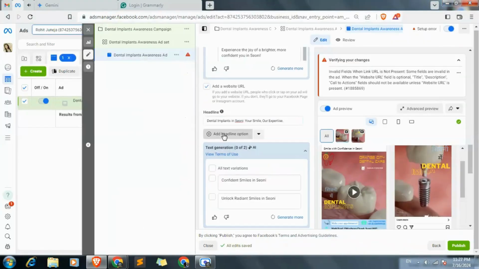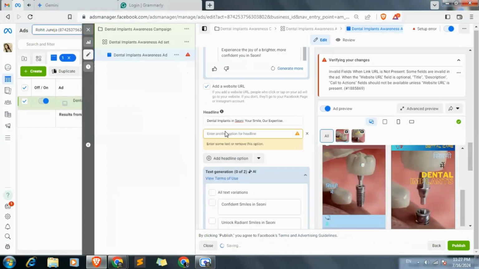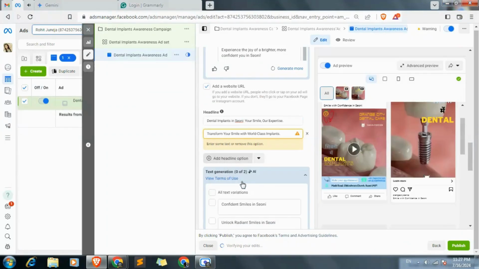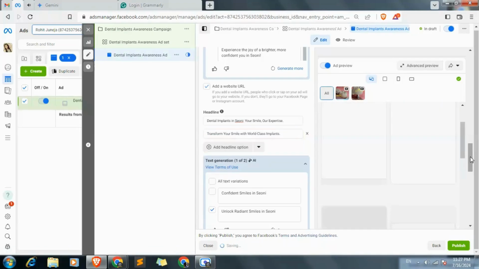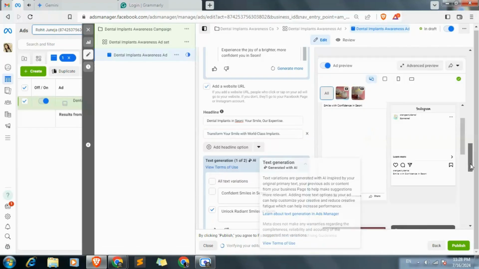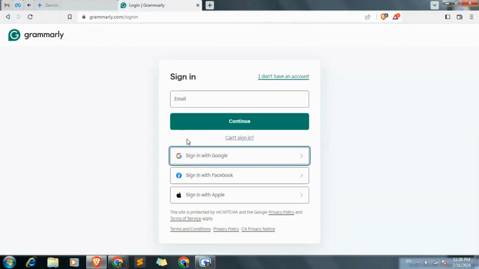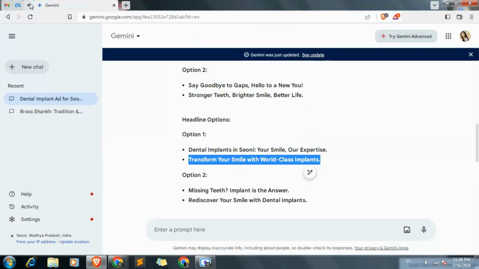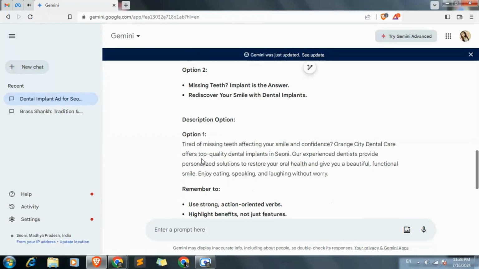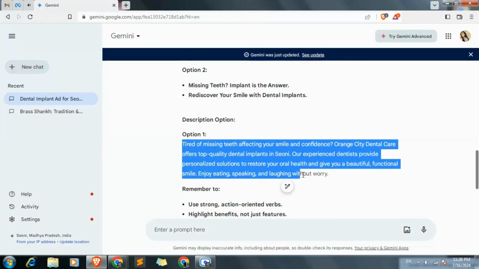Okay, so where is the second headline? This is the second headline. So we can use from this place. Next 3 headlines, we can use it from this place. Select this. Now it's time to add the description. So let grammar be for now. And for the description we will use this option 1.